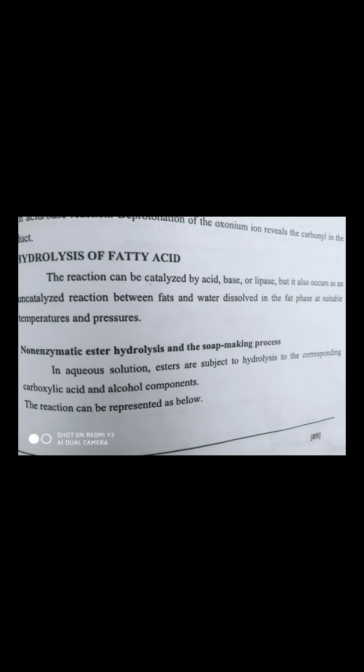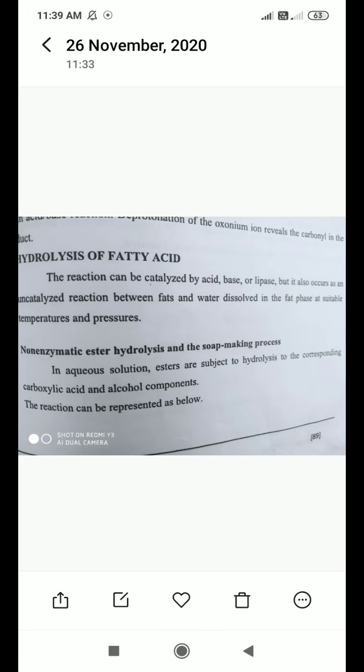The next reaction of fatty acids is hydrolysis of fatty acids. The reaction can be catalyzed by acid, base or lipase, but it can also occur as an uncatalyzed reaction between fats and water dissolved in the fat phase at a suitable temperature and pressure. Generally, hydrolysis of fatty acids occurs through different catalysts like acid, base, or lipase, which is an enzyme.